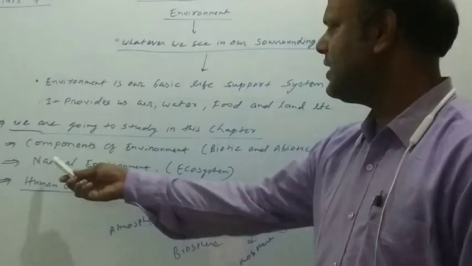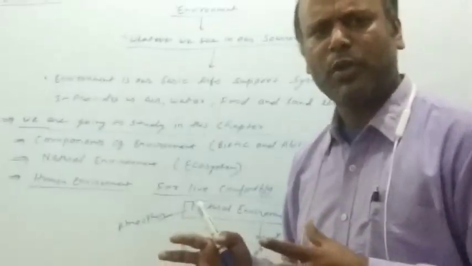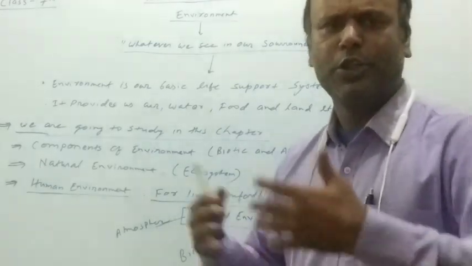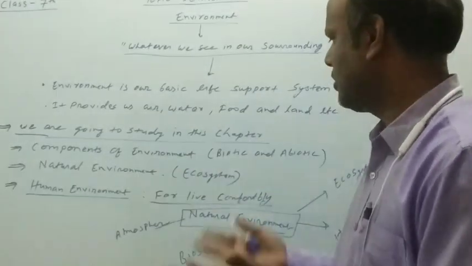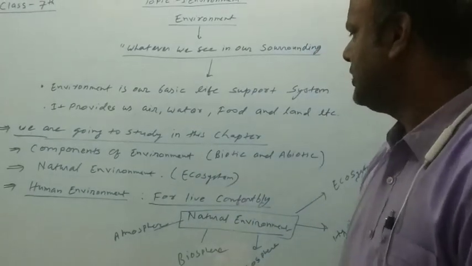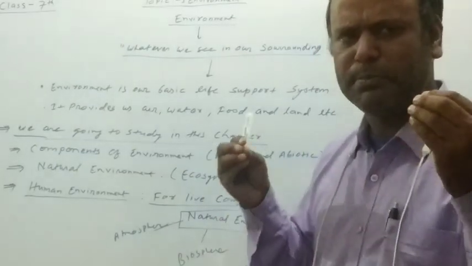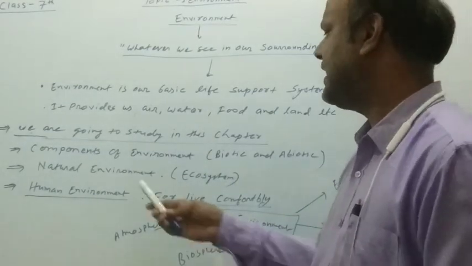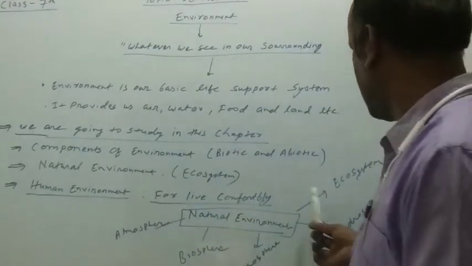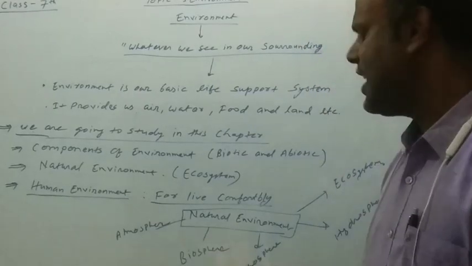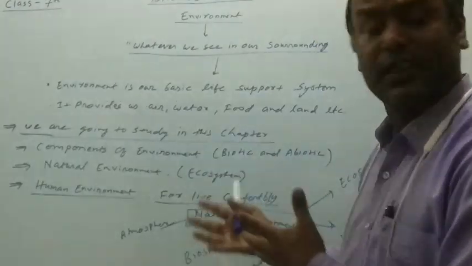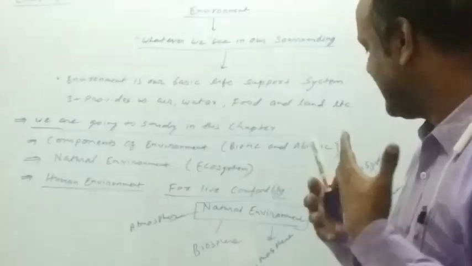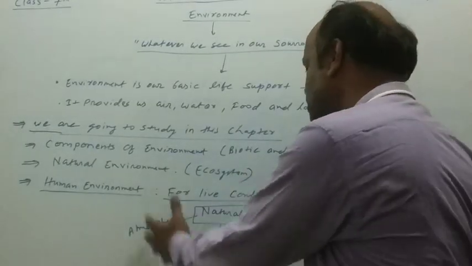And what is the next one? Natural environment. Natural environment means the environment which is created by nature, which supports your life, helps your life move and grow. The various components situated in the natural environment are ecosystems and the various layers of the earth: the atmosphere, biosphere, hydrosphere and lithosphere. These are also components of natural environment.